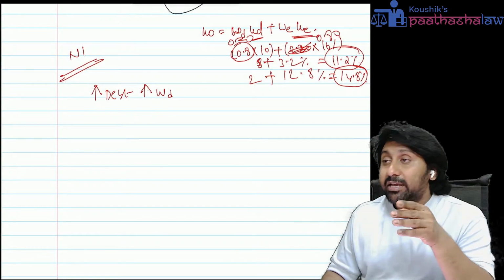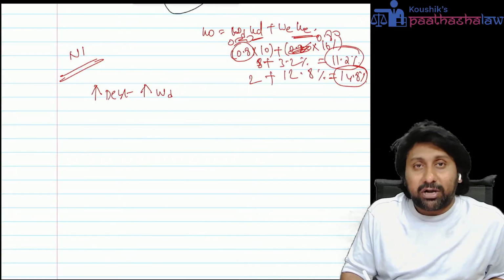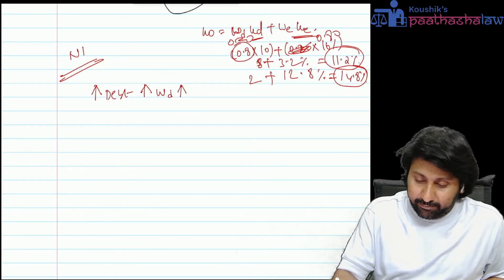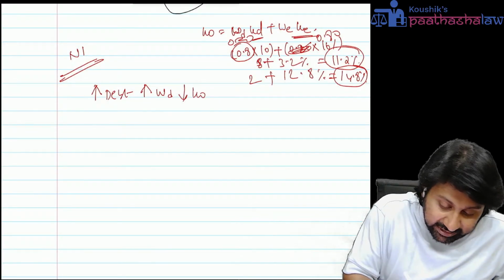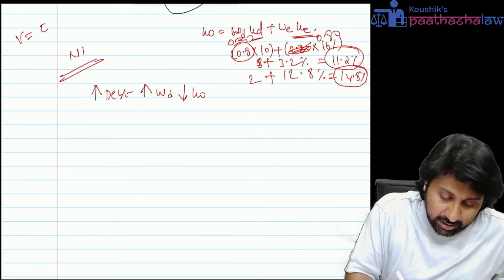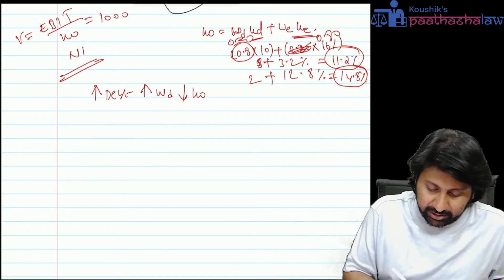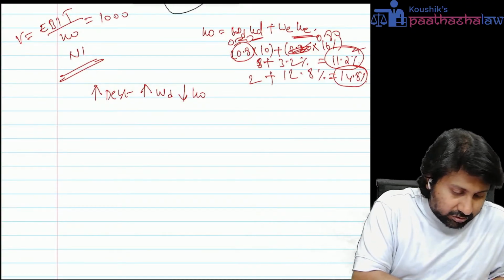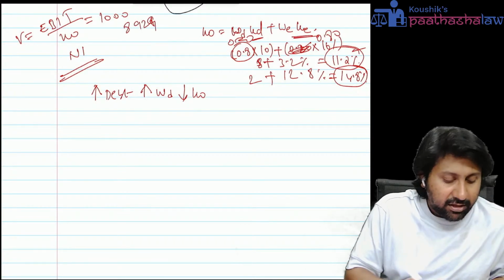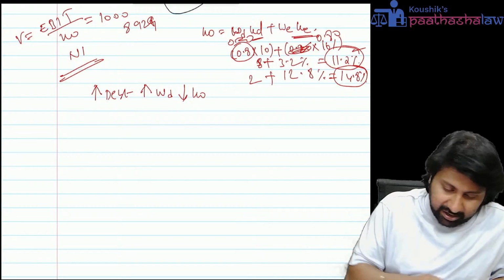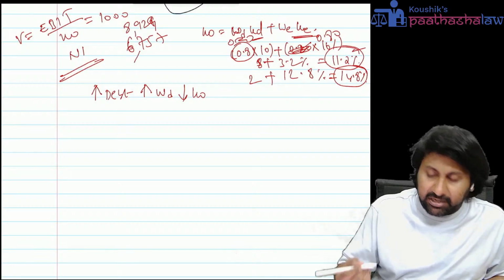Change has come because of the weight change. Whenever more debt is there, there will be more WD, and more WD means lesser KO. What is the value of the company formula? EBIT divided by KO. Let us say EBIT is 1000. First case, 1000 divided by 11.2% is 8,929. Then 1000 divided by 14.8% is 6,757.